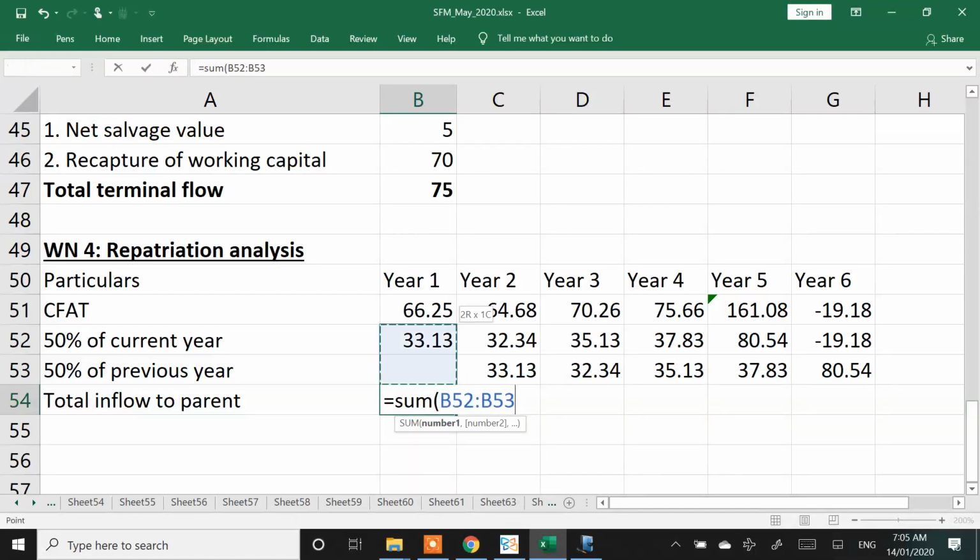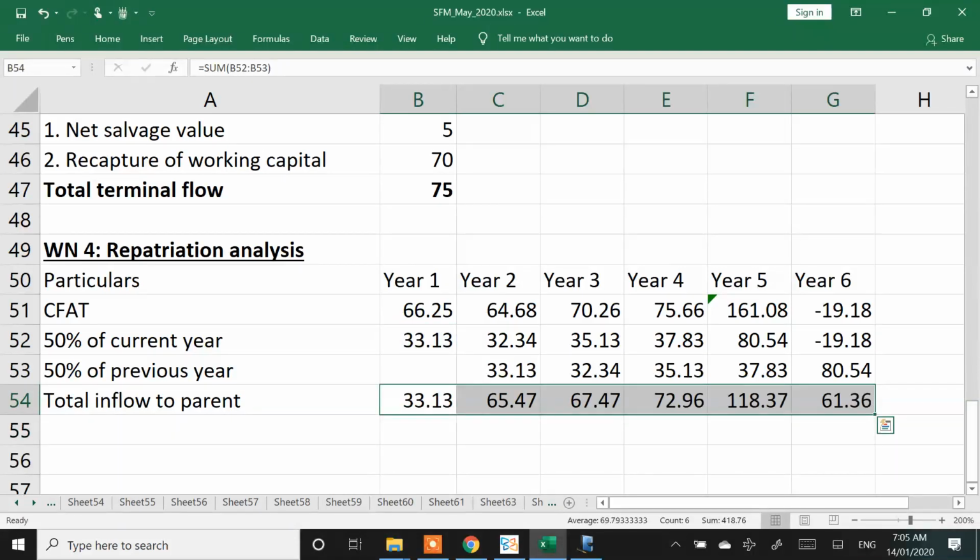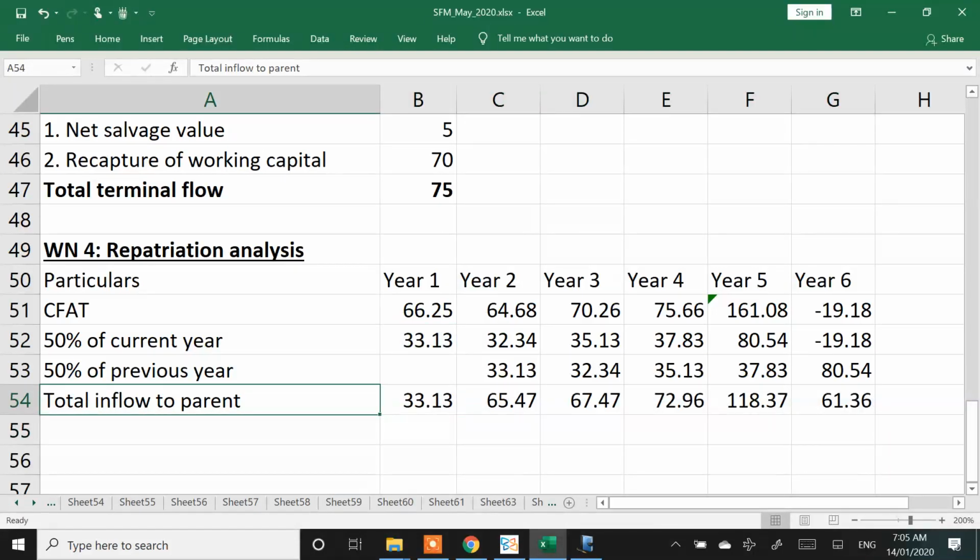This is the amount the parent is going to get every year, considering the royalty payouts, considering everything. They will get this money: 33 crores, 65 crores, 67 crores, 72 crores, 118 crores and 61 crores. On this,